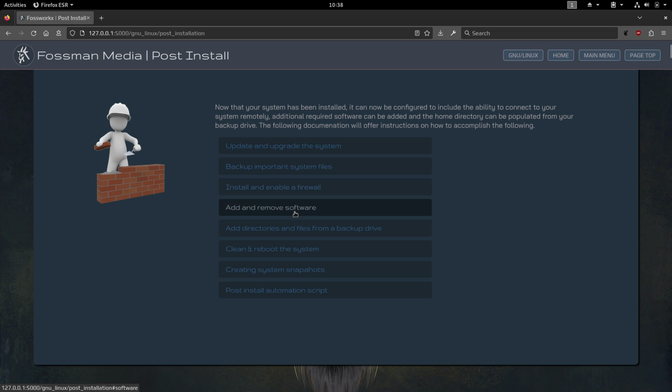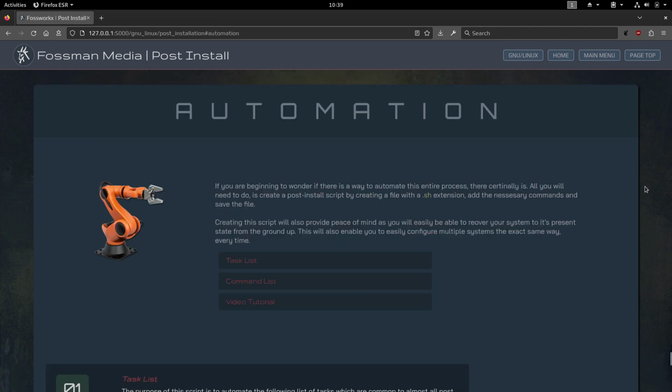And then how to add or remove software from the system, how to remove directories from backup, clean up and reboot the system. And then after the system is configured the way the person wants, they can take a snapshot of the system. And then if they're overly ambitious and say want to automate the entire process of everything they do after the operating system has been installed, they can follow these instructions right here, post automation script.